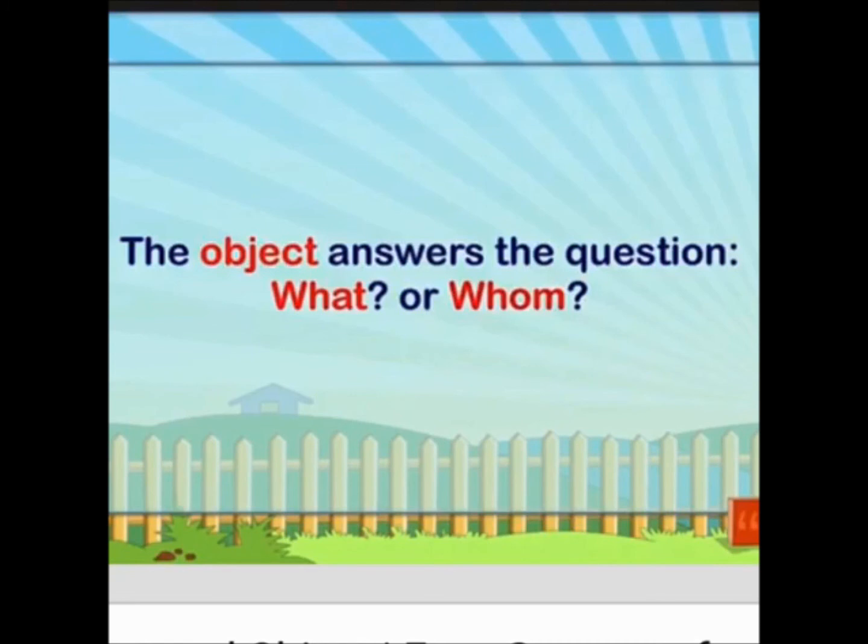When I take any sentence, say Nikki is playing, the next question will be what is she playing. You will definitely ask what she is playing or with whom she is playing. That will be our second question. So the answer to the question we ask about whom or what she is playing will be our object. This is another way to understand the object.